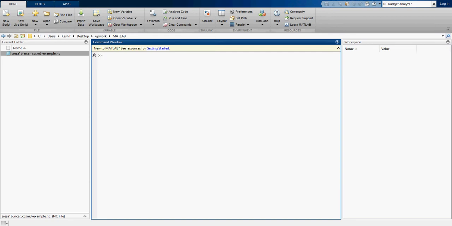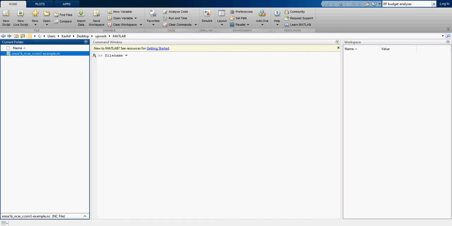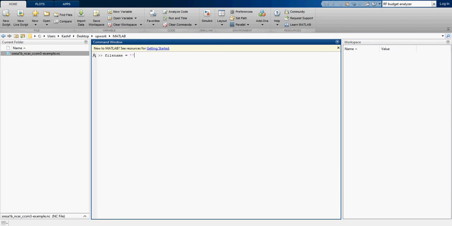So first of all, you have to come to the command window and write down the file name. File name is equal to, you simply go there and select the complete file with extension, copy it, and paste it here in the apostrophe. So this becomes the file name. This is going to be the source file.